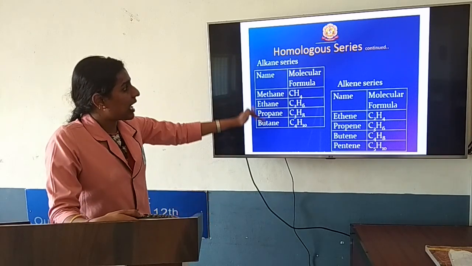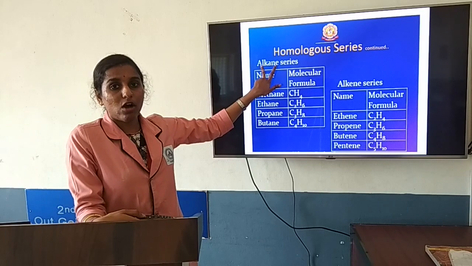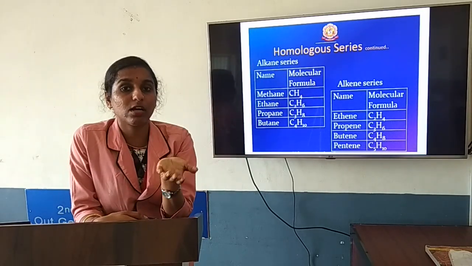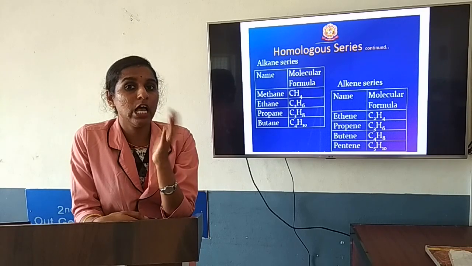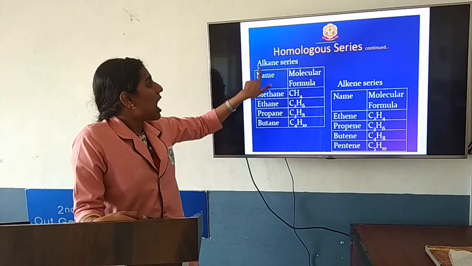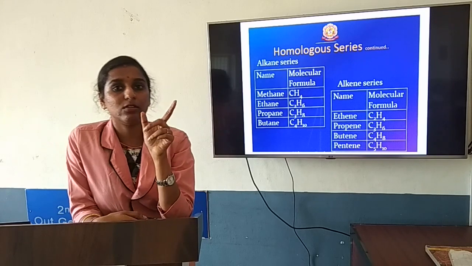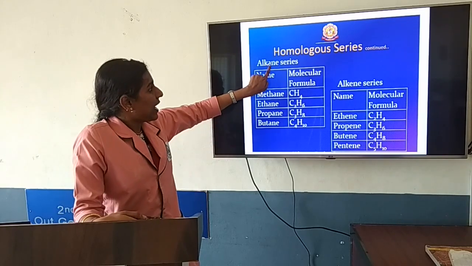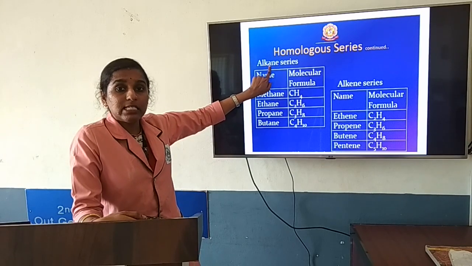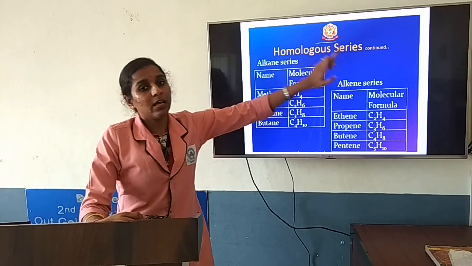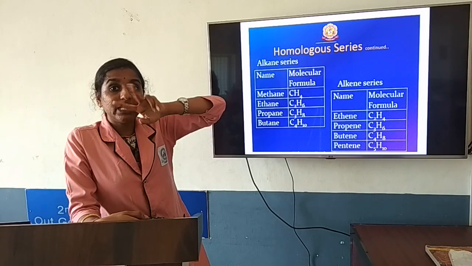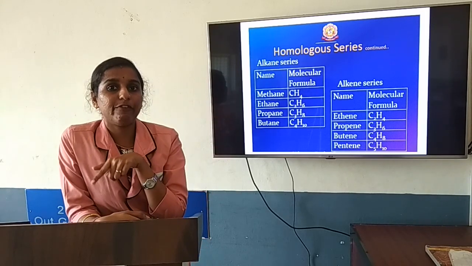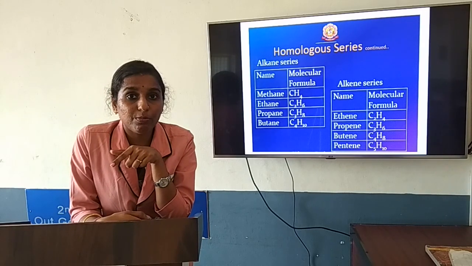Some examples: you have learned the concept of alkane, alkene and alkyne, and we also consider these as functional groups. Why? Because in an alkane, between the carbon atoms you have a single bond. If it is an alkene, the carbon atoms have a double bond between them. If it is an alkyne, it has a triple bond between them.